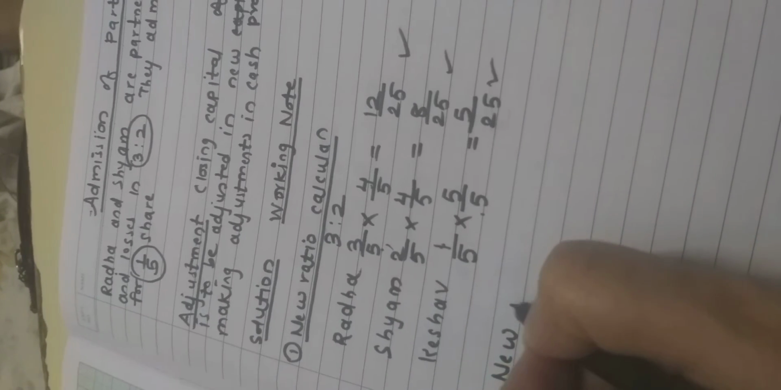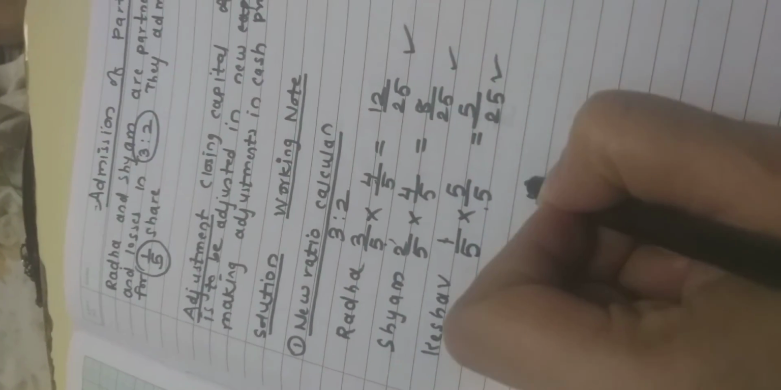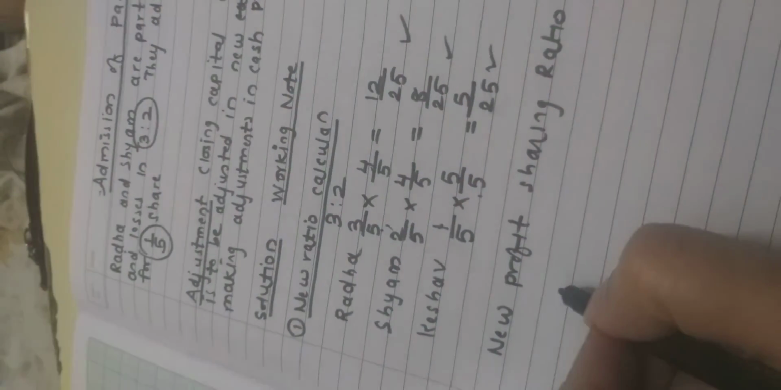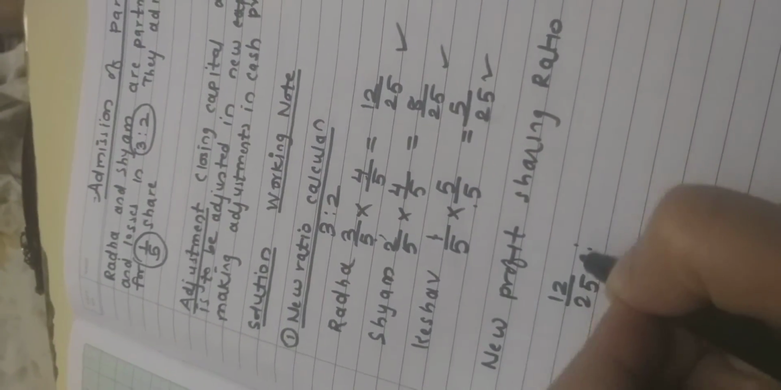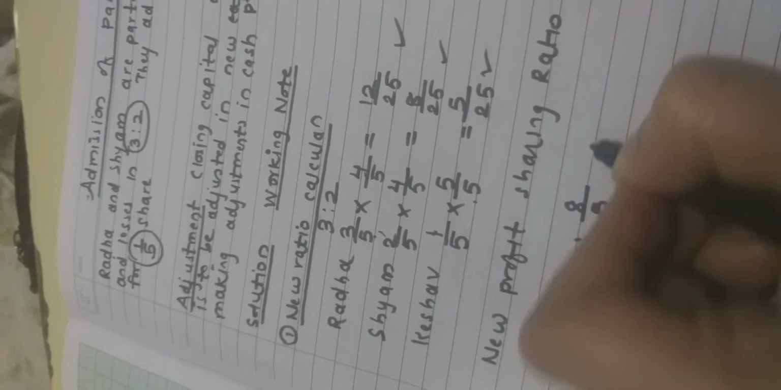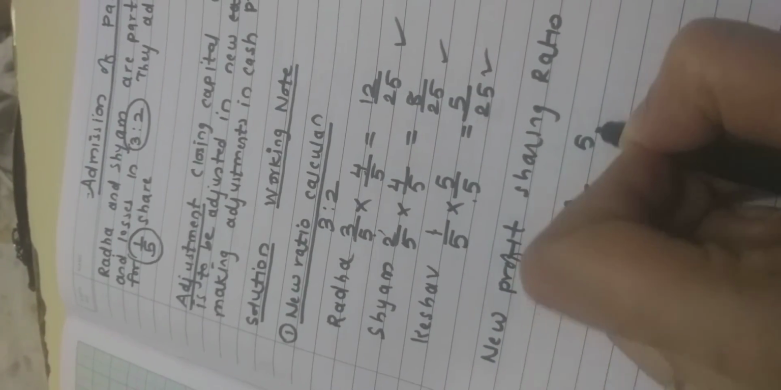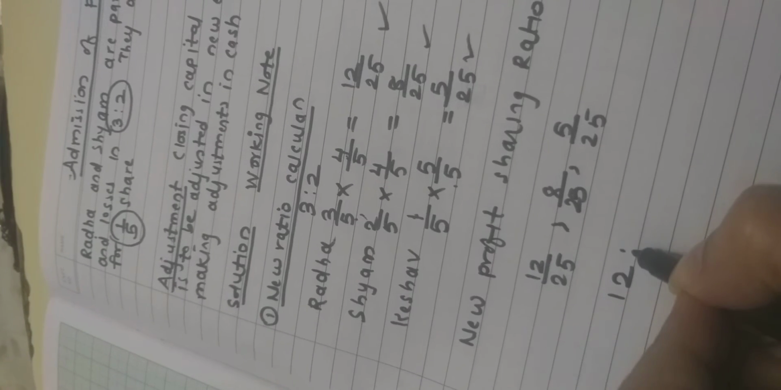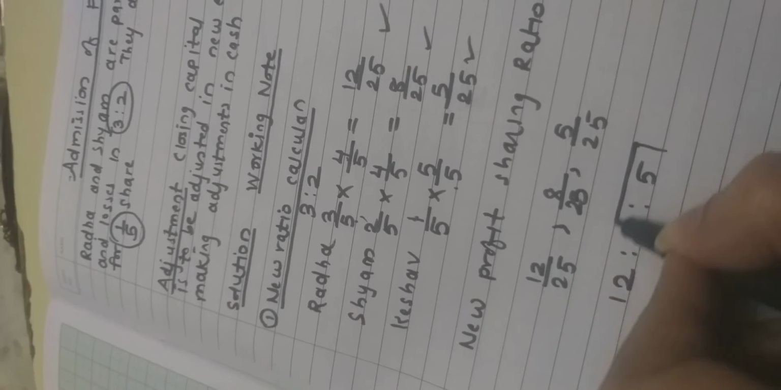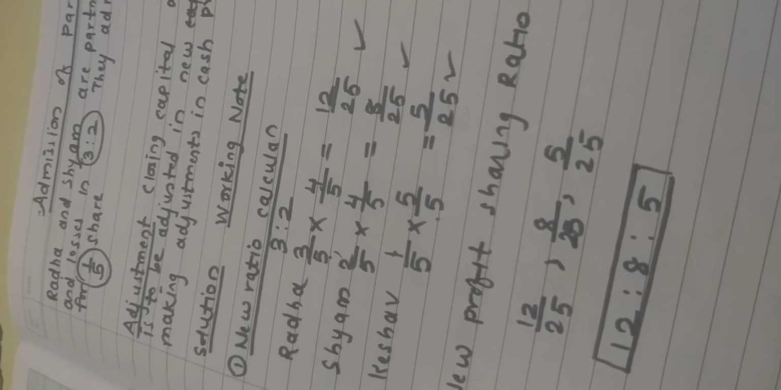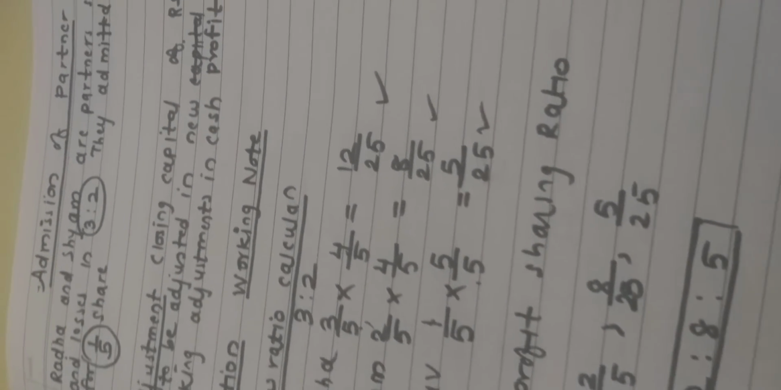This is our new profit sharing ratio. 12 upon 25, then 8 upon 25 and 5 by 25. Right? Popularly known as 12 is to 8 is to 5. Done. New ratio ho gaya. But still our adjustment is pending.